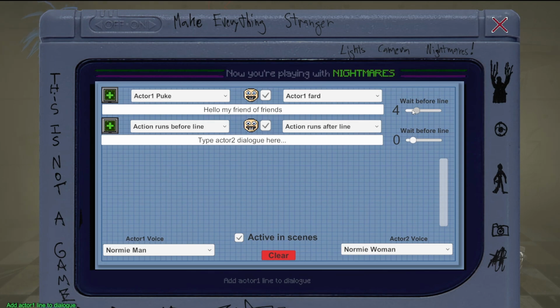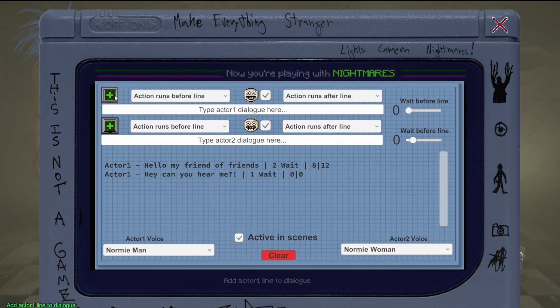And then we can add a wait time that'll happen between when it goes to this line and before they start talking. So I'm going to go like that. Now we added this line, the 2-second wait. You don't have to care about this stuff. You can have the same character talk multiple times in a row. You don't have to go back and forth. Hey, can you hear me? And let's just have this one do nothing but talk, right?